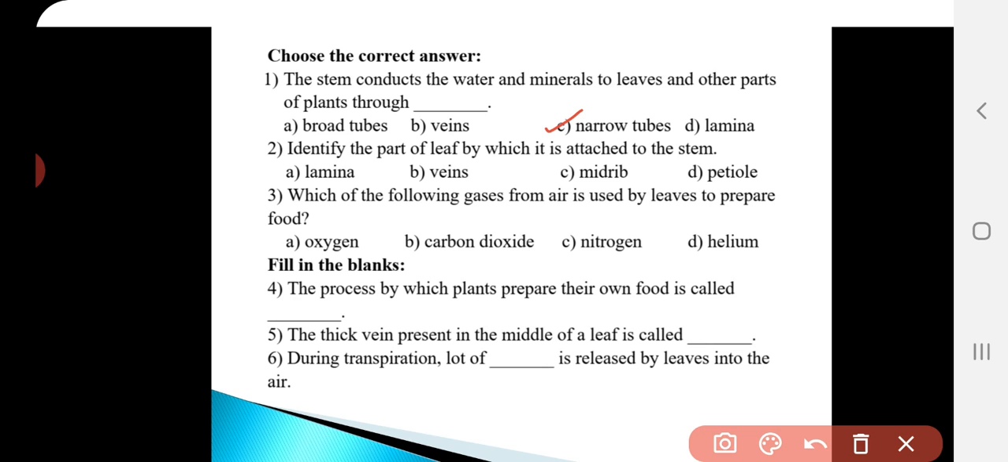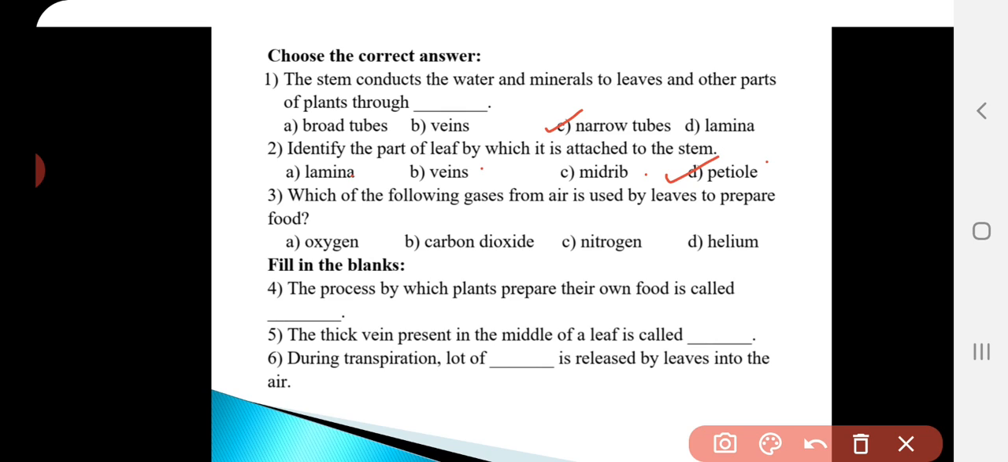Okay. Second, identify the part of a leaf by which it is attached to the stem. So here you are going to find the part of a leaf which is attached to the stem. Options are lamina, veins, midrib, petiole. So which is the answer? Option D, petiole is the answer.